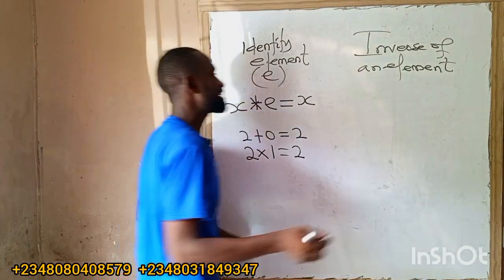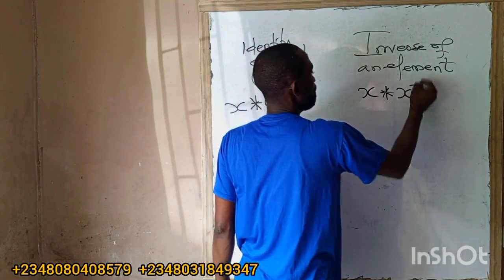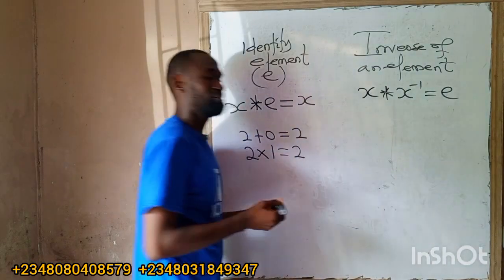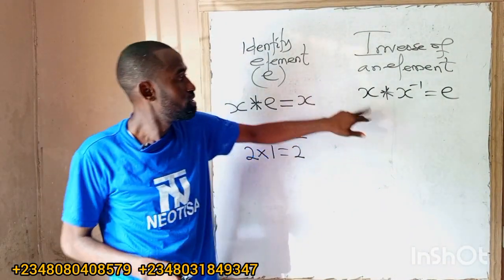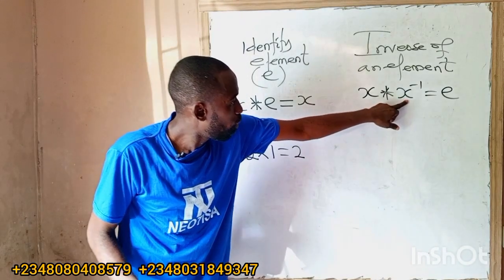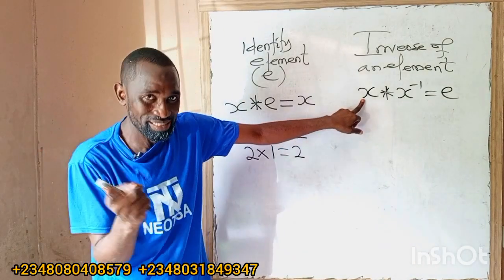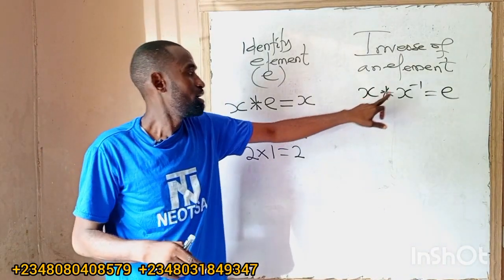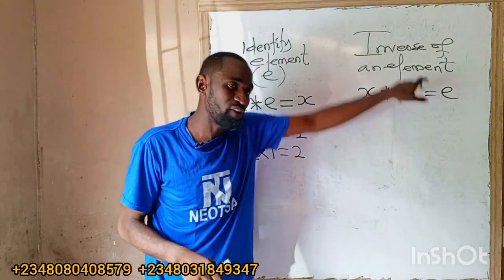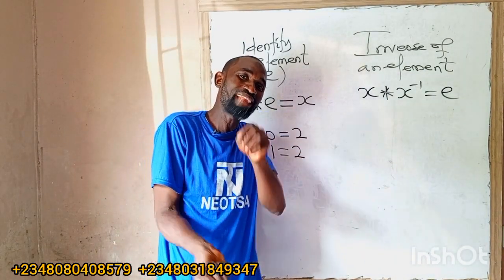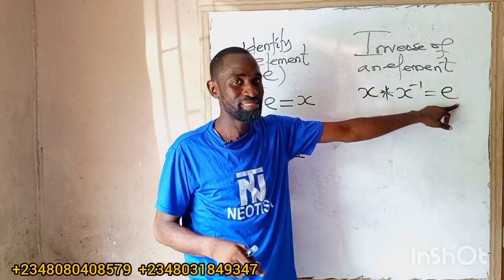And what is inverse? Inverse is what you combine with an element to have what now? Identity. So this is inverse. Inverse means what? Raised to power minus 1 or 1 over x. So whenever I combine an element with its inverse, I get identity. If I have 2 here, it will be combined with 2 inverse. If I have 10 here, it will be combined with 10 inverse. I must combine the inverse of that element with the element to have what now? Identity. Are you with me?